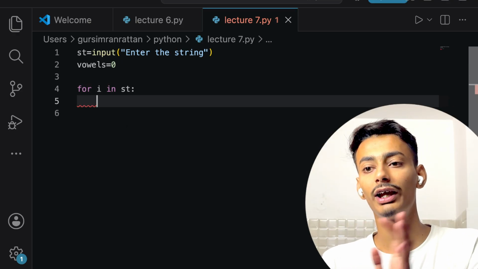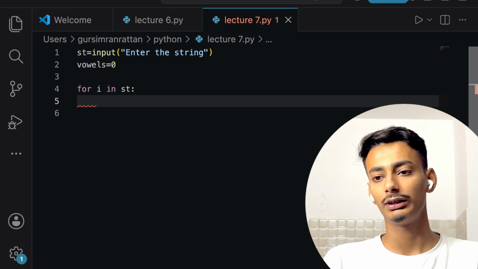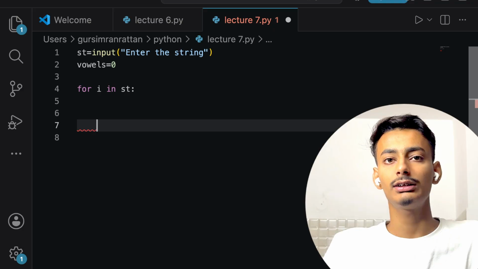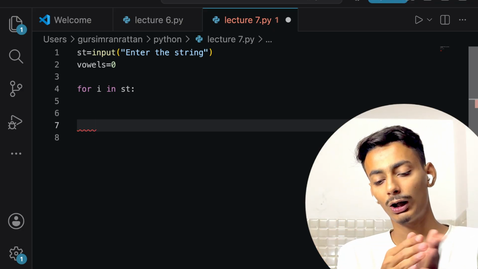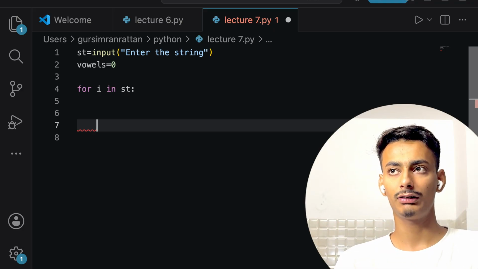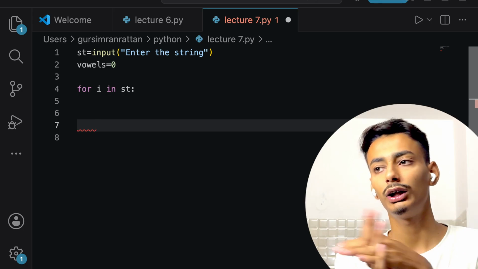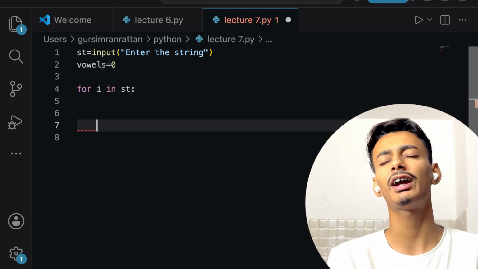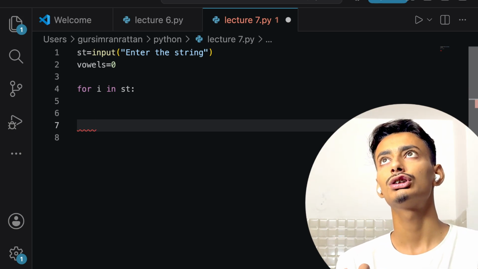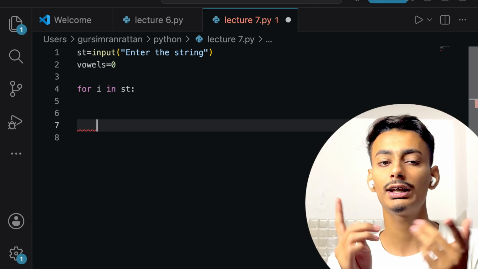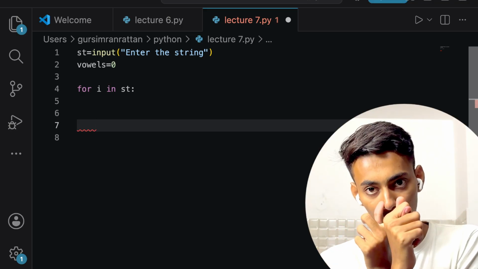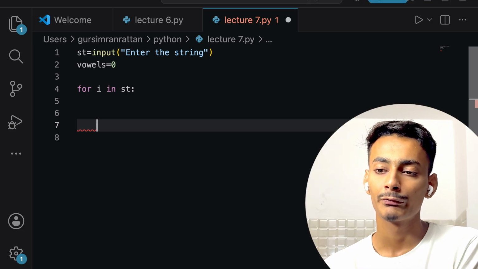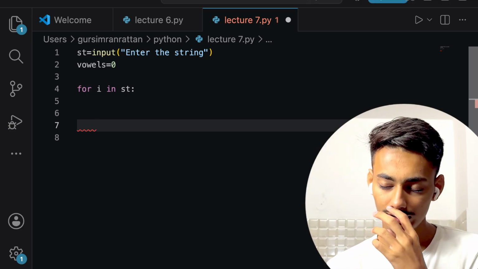Now what will this do? We have not covered it yet. What we have seen as of now is the range function, where it matches I with the outputs of the range function. Like I have written for I in range 1 to something. If I do not write any starting point, it will start from zero. If I write for I in range 5, it will take 0, 1, 2, 3, 4. By default, if I am not mentioning the starting point, it will take it as 0. I have told you that also. So in the range function, it is matching I with the numbers.